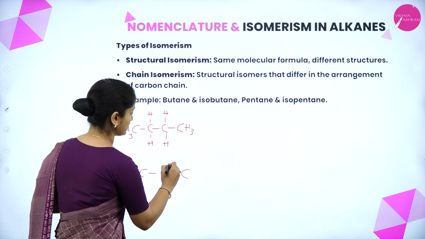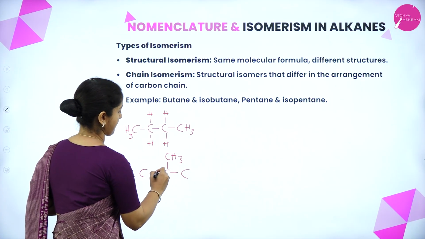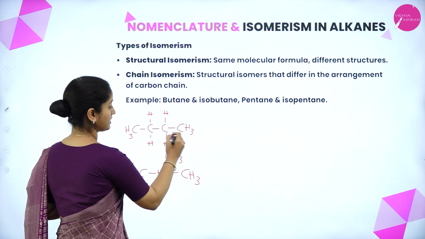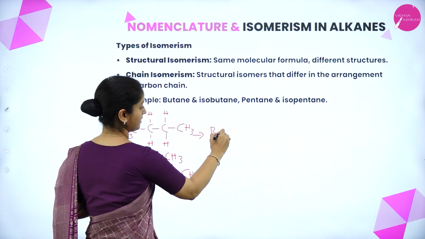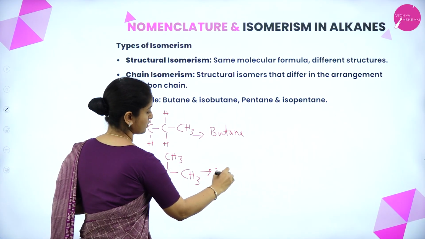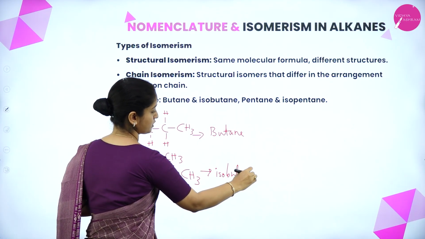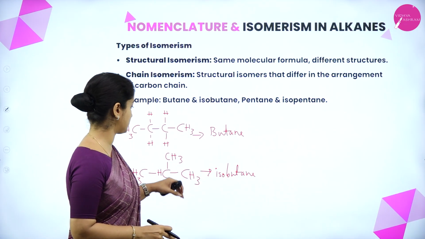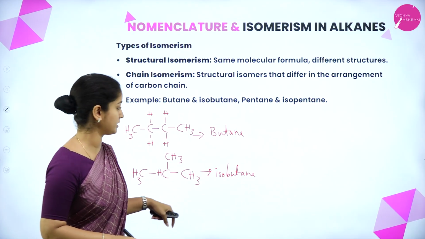So the structure goes like this. So this is butane and this one is isobutane. Isobutane means the structure is different, and it is basically a branched structure.